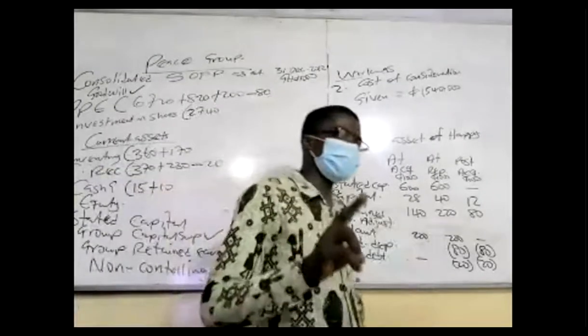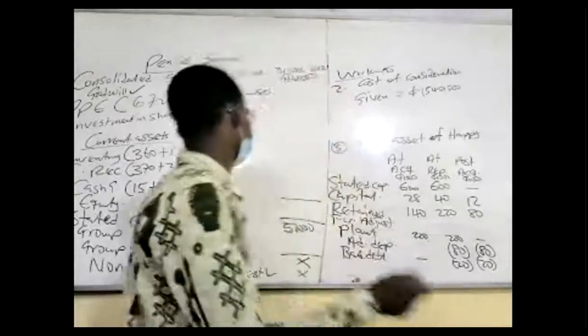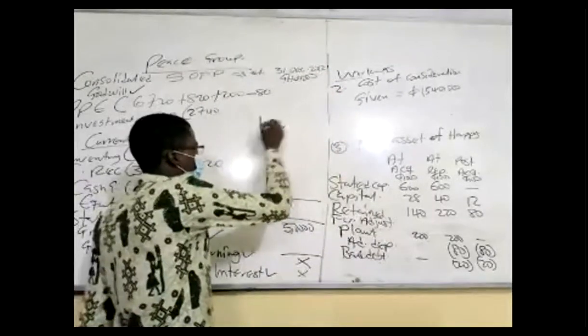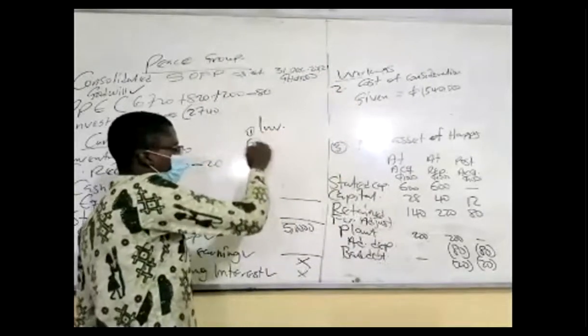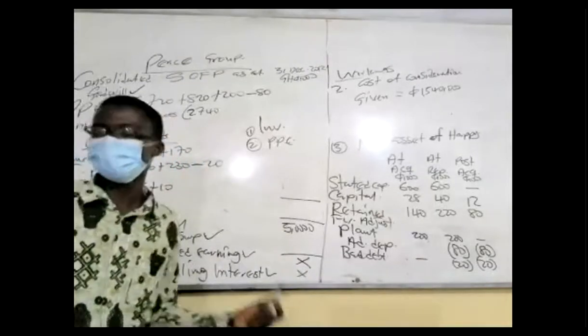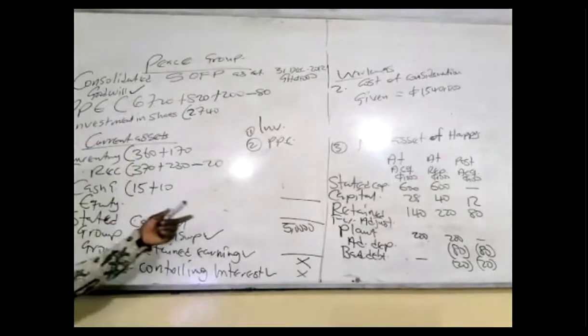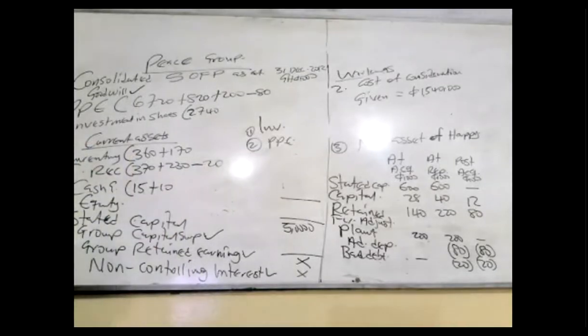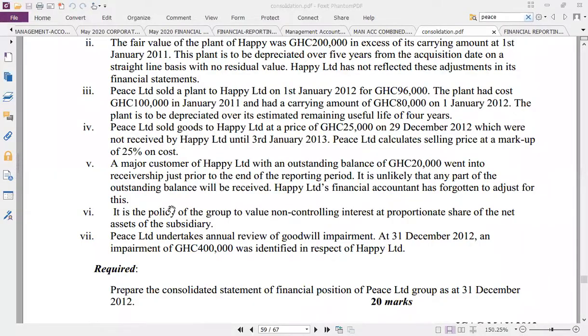Provision for unrealized profit will result in two ways: transfer of inventory at a profit and transfer of PPE at a profit. In most cases, by who? Subsidiary. So let's go. First of all, go to note 3 and then note 4. That's where we can get it from.